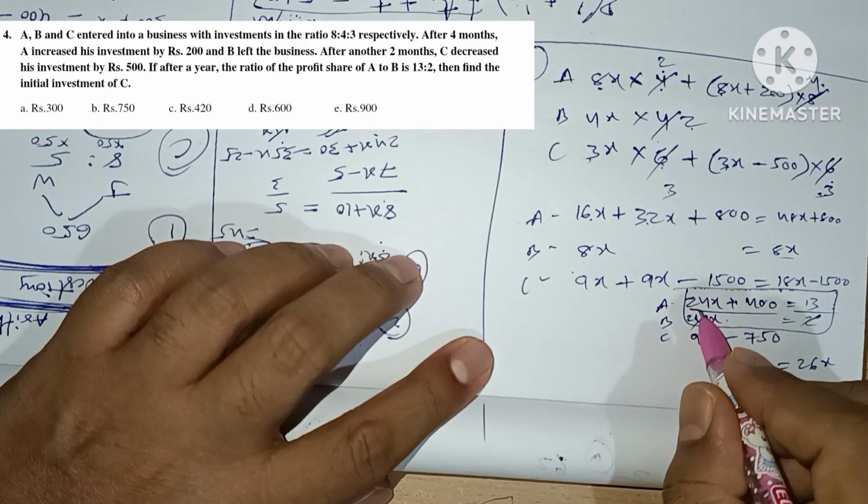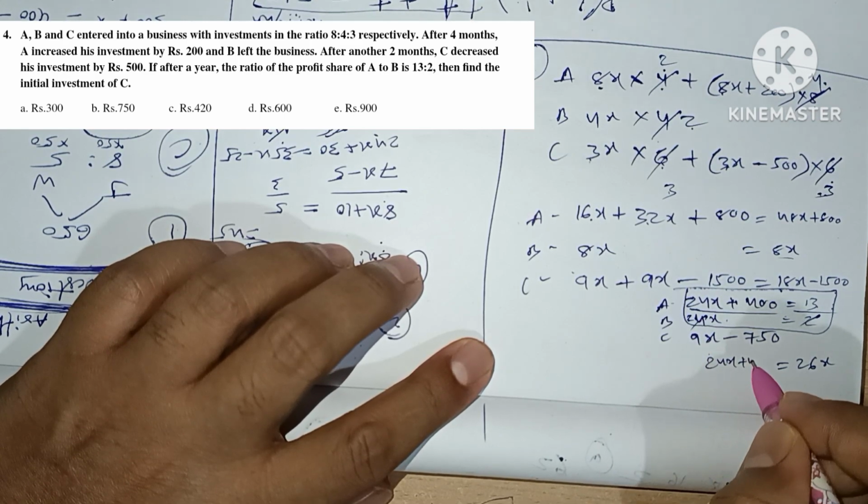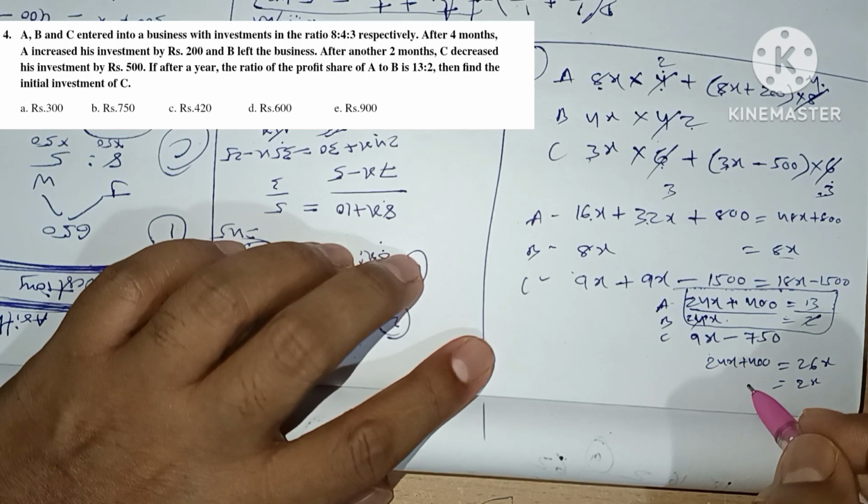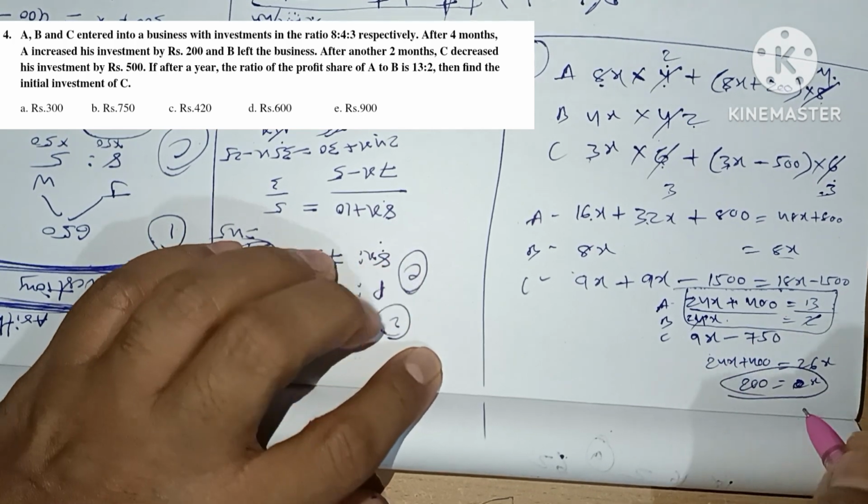26x equals 24x plus 400. So we get 2x equals 400. The x value will be 200. So we got an x value, which is 200.